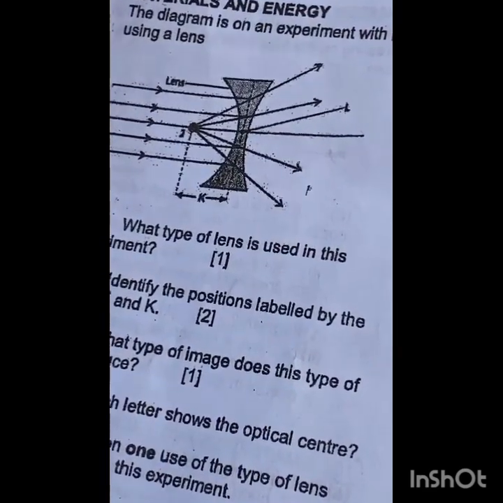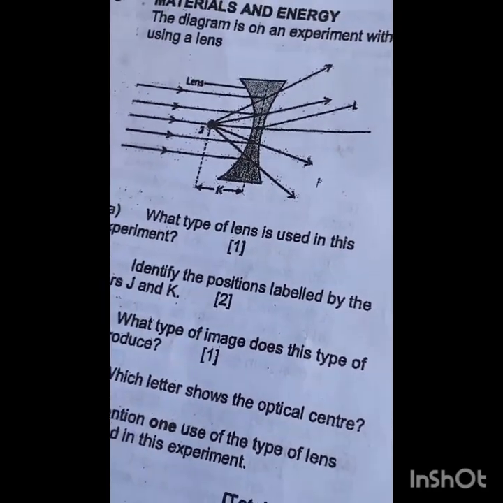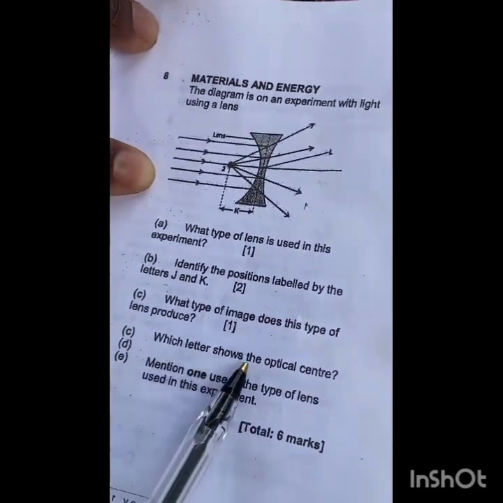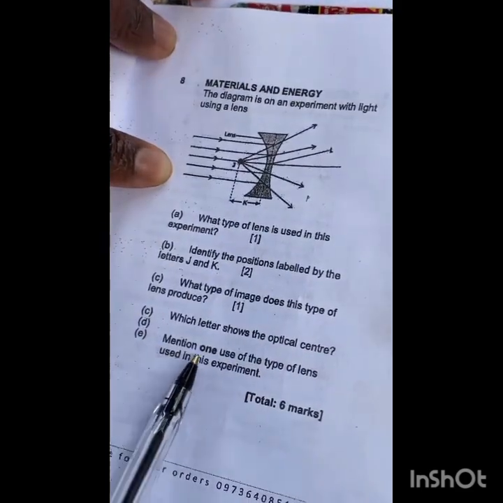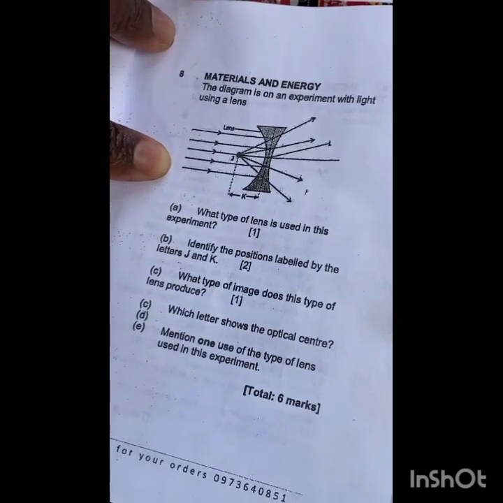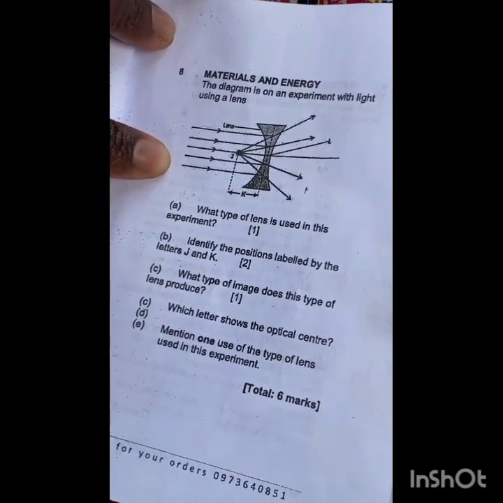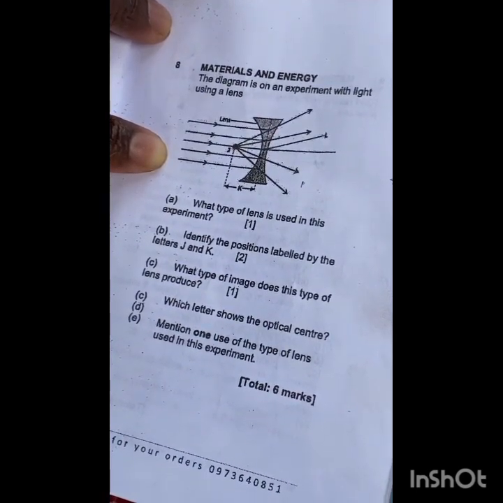Remember to always check for the clear diagrams in the booklet that was sent if you're not able to see it clearly. Which letter shows the optical center? Okay, we talked about this, it is L. Mention one use of the type of lens used in this experiment. So divergent lenses are used in microscopes and cameras. Here they said one answer, so you can't write both. You write cameras, or if you forget cameras, write microscope.